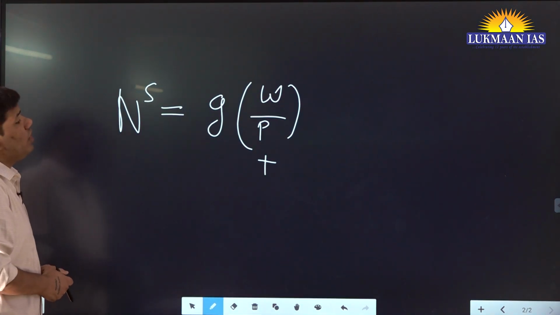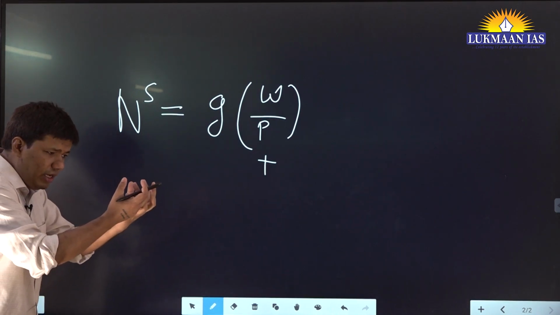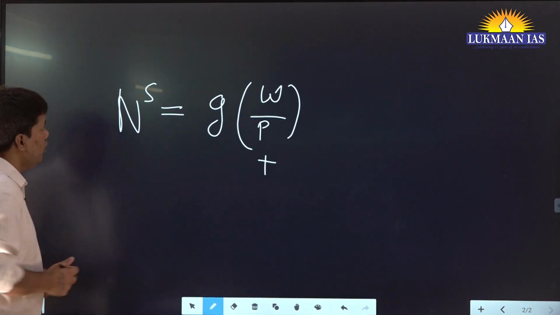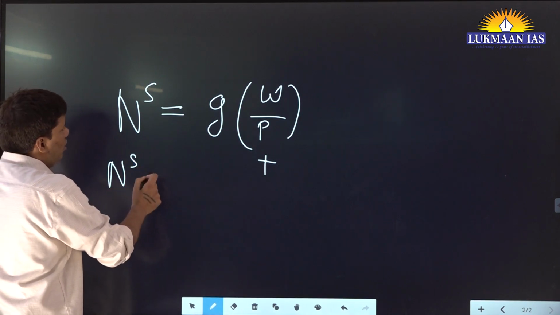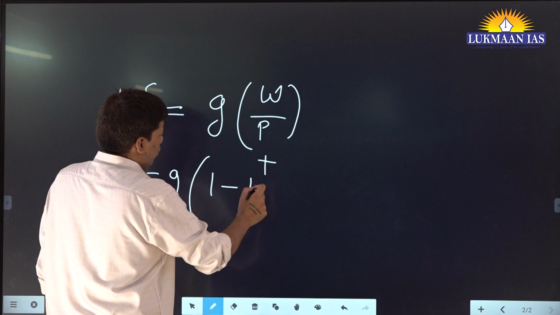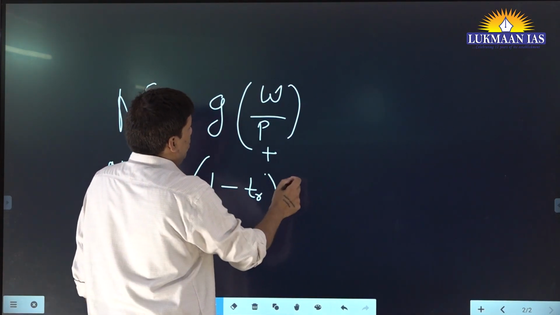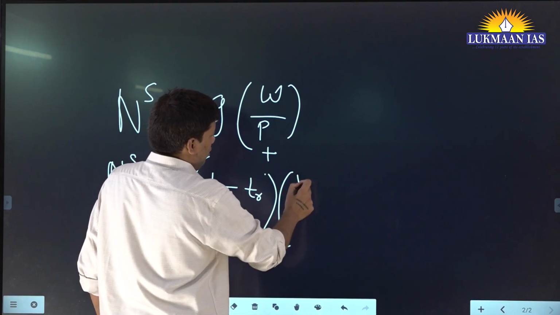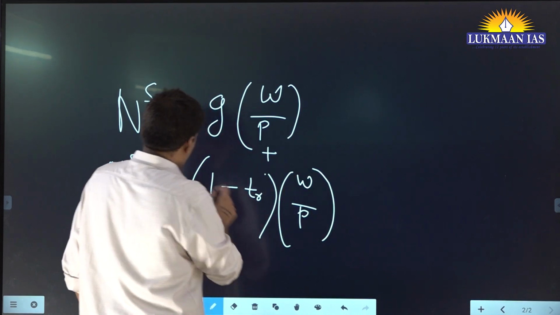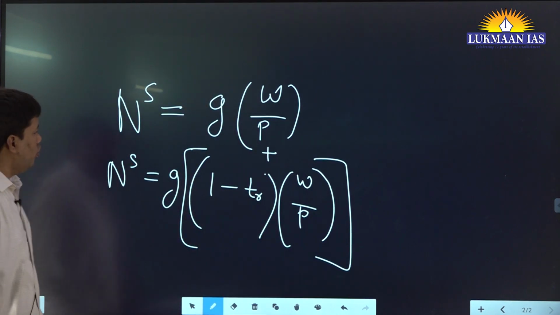Now, if you take into consideration the taxation part, let's say the tax on employees has reduced. So you can modify this graph as 1 minus T, I'm just calling it T rate, into W upon P. Let us assume two situations.